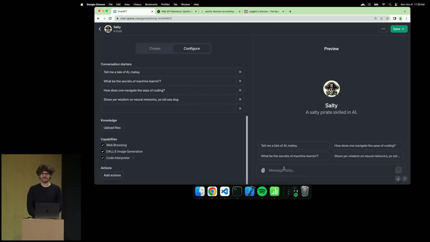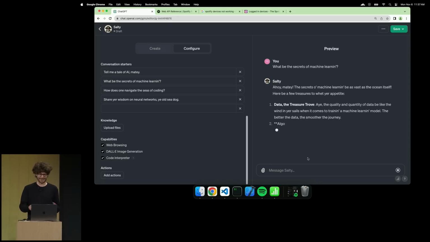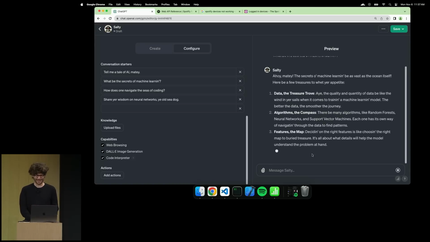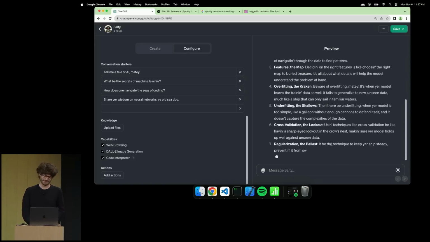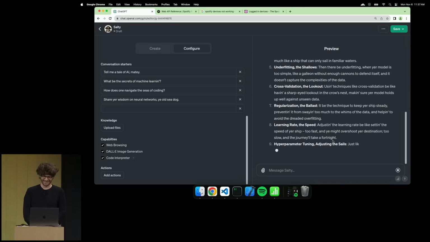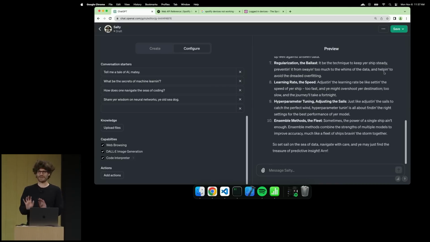Over here is the testing tab, so we can try it out. Maybe I can say one of the starter ones, like, what be the secrets of the machine learning? Very exciting stuff here. Again, I promised a data demo, so here we go. Ahoy matey, data, the treasure trove. Yeah, OK, got it. Features the map, overfitting the Kraken, underfitting the shallows. Pretty good, actually. And that's my talk. No, OK, so that's the testing mode.